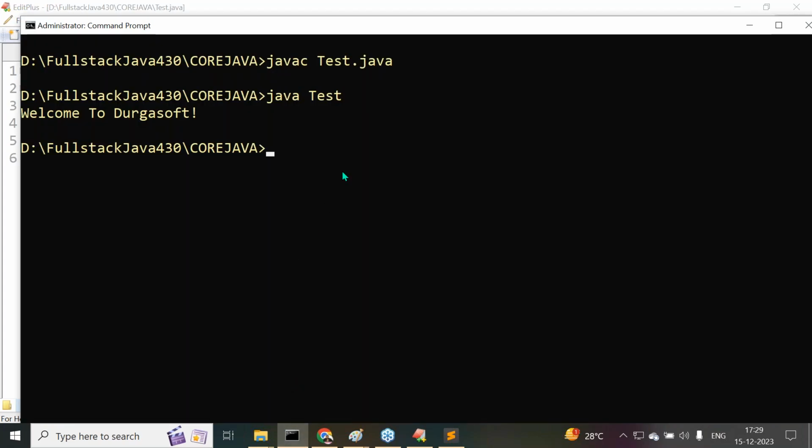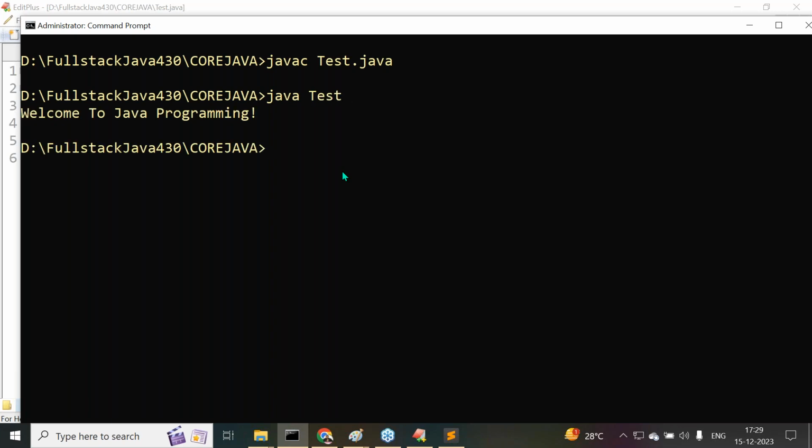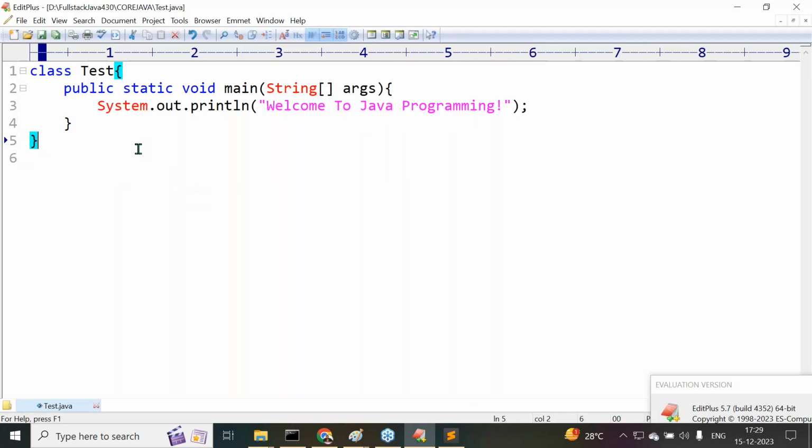We have to open command prompt. Then inside this command prompt, javac space Tester.java, compiled successfully. java space Tester. Welcome to Java programming output we are getting. That's it. Now we understood clearly how to open a Java file and how to write a Java program also. Got it or not?